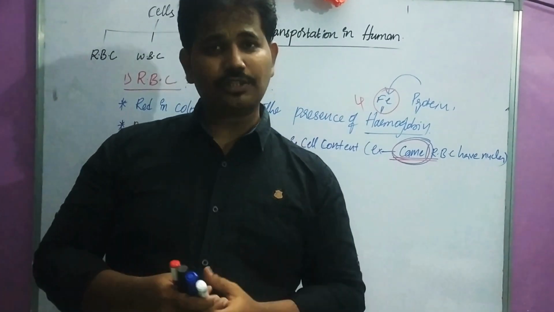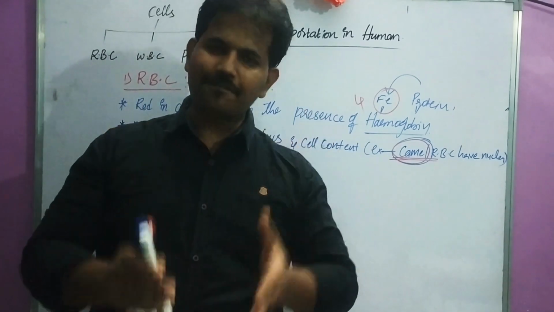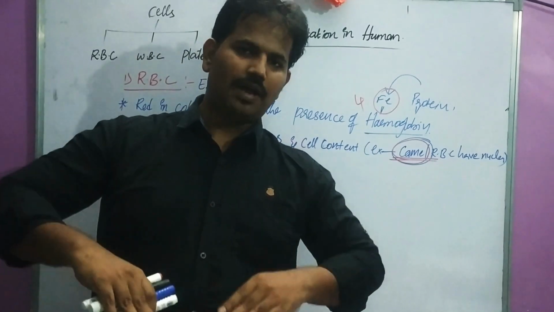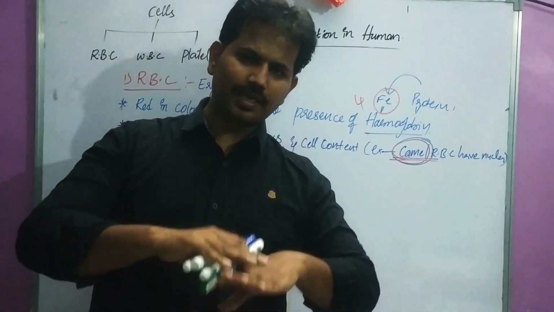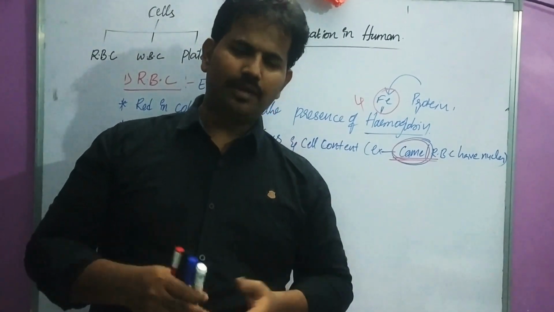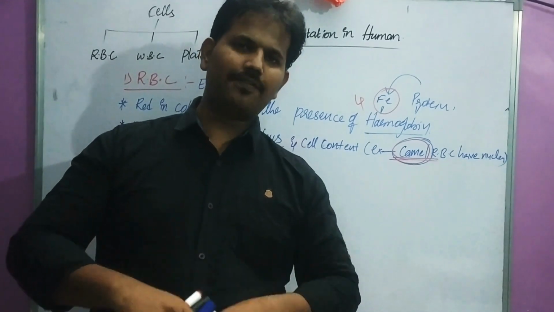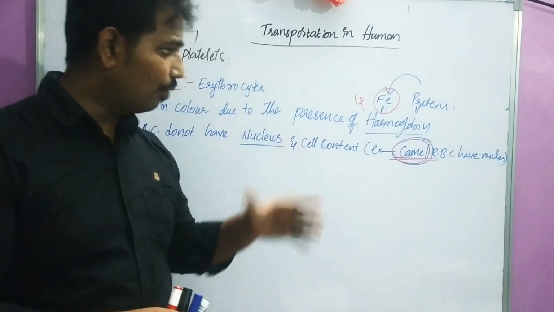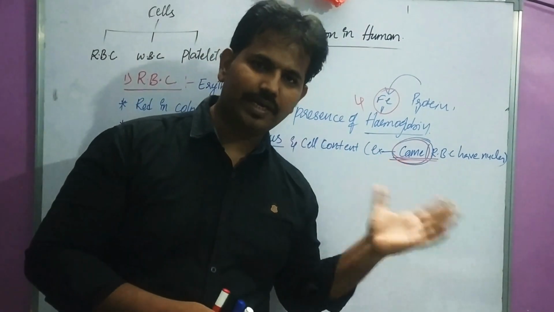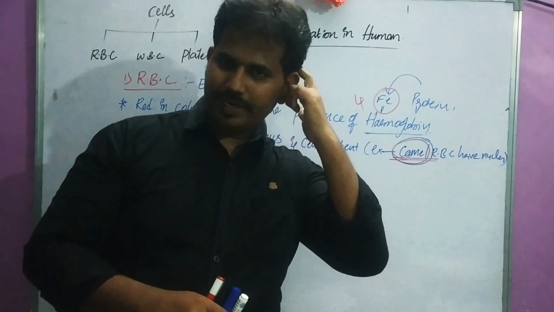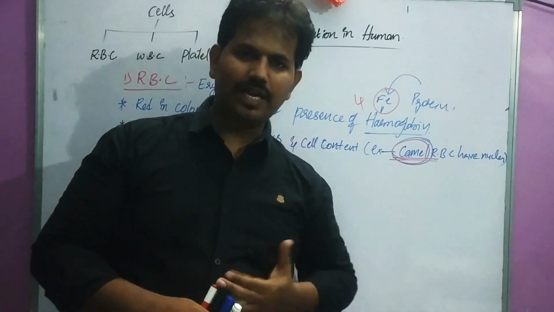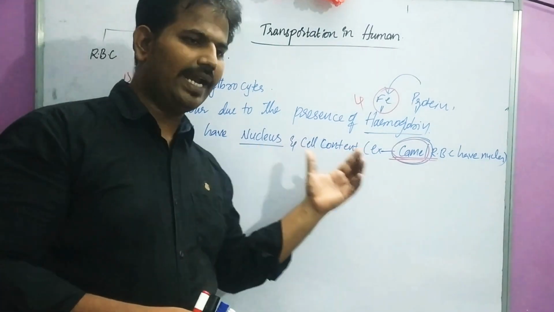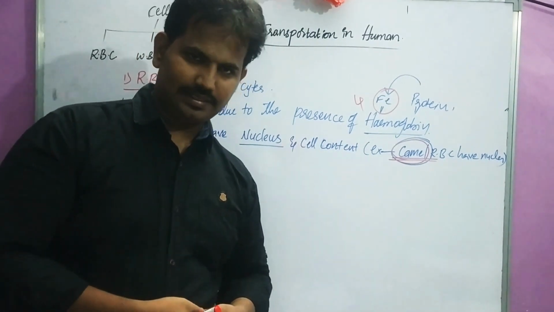To transport this oxygen and carbon dioxide, RBC must definitely have hemoglobin. If the nucleus and other cell content are removed, then more hemoglobin can be accommodated. So you can understand that to accommodate a larger amount of hemoglobin, it does not have a nucleus and other cell contents. Is that clear?